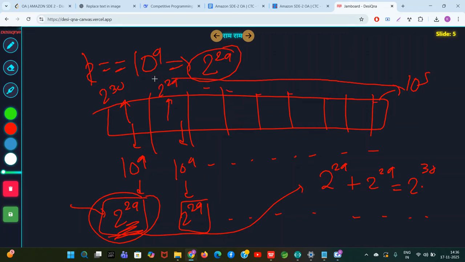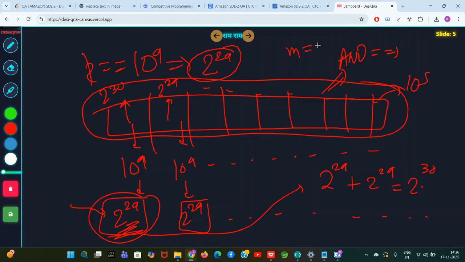Now, if you take AND of all these numbers, let's say the subset they wanted was of size n. If you take AND of 2 raised to 30 with 2 raised to 29, 2 raised to 29 again and again, it will again come as 2 raised to 29. Let's say m is equal to 1. So you only select this number in your subset.